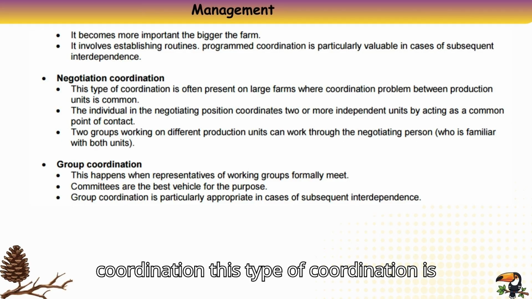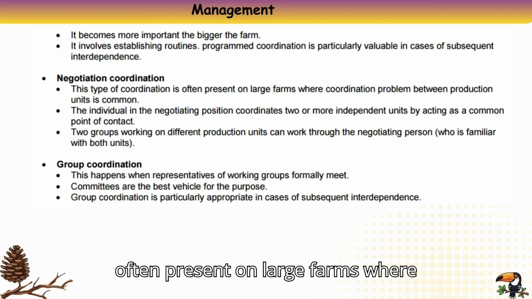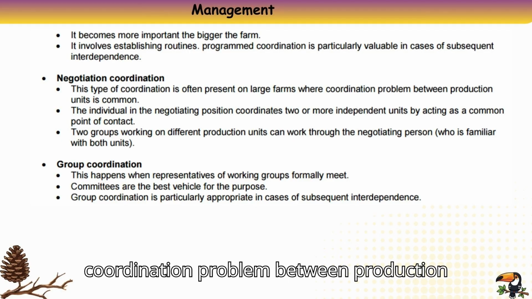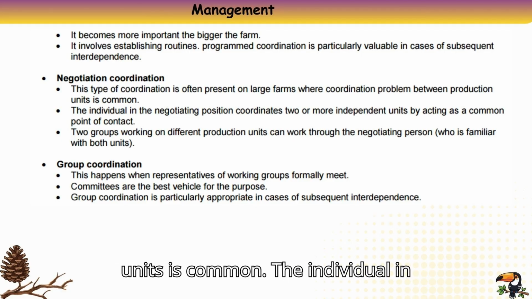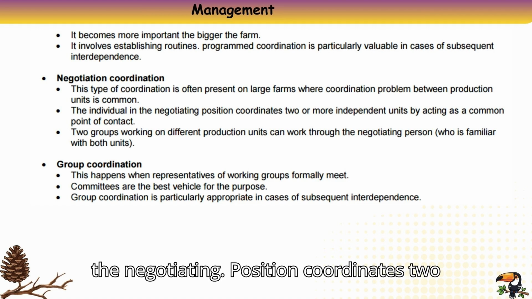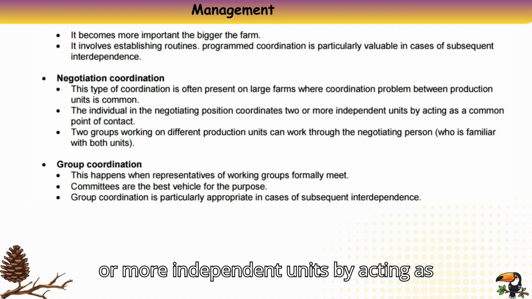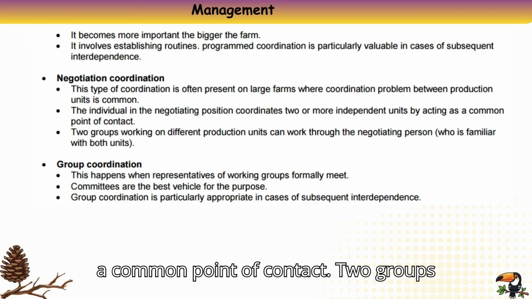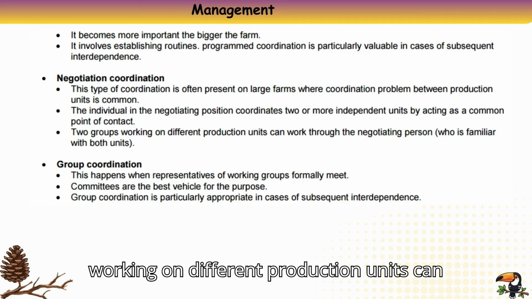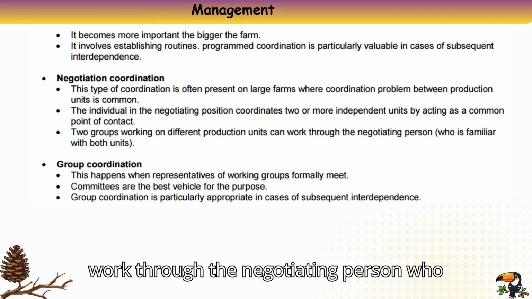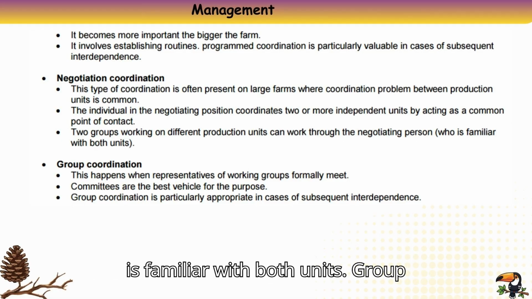Negotiation coordination. This type of coordination is often present on large farms where coordination problems between production units are common. The individual in the negotiating position coordinates 2 or more independent units by acting as a common point of contact. 2 groups working on different production units can work through the negotiating person, who is familiar with both units.